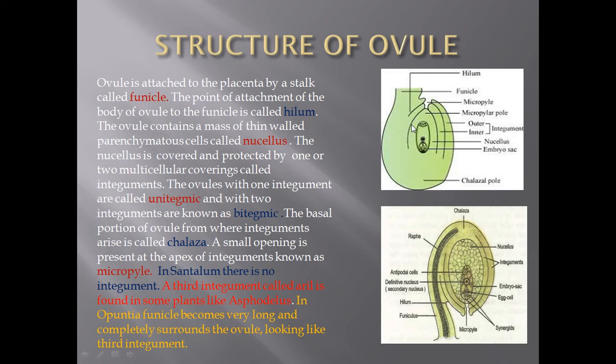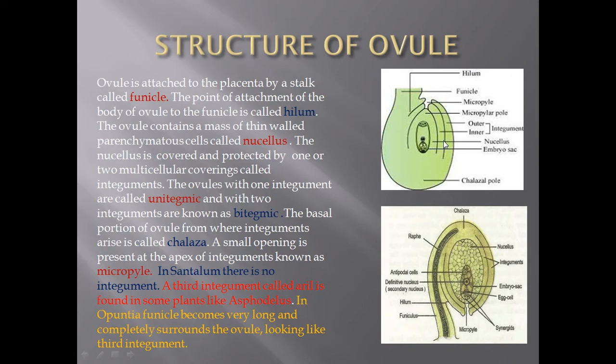After that, the parenchymatous mass of cells which are diploid in nature in the body of the ovule form the nucellus. This nucellus is protected by one or two parenchymatous multicellular coverings which are called the integuments.